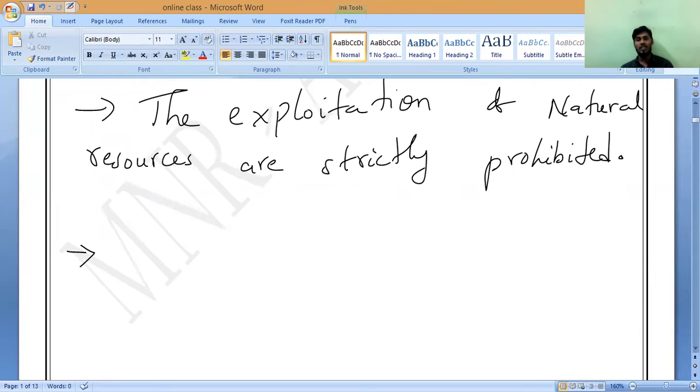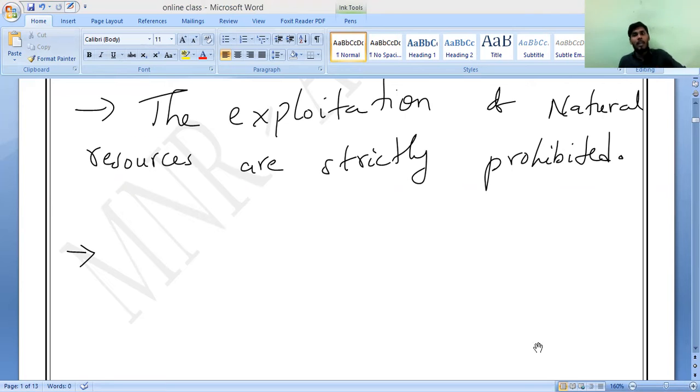Because of these national parks, what can humans get? We can get enjoyment. It is a recreational center for enjoyment, inspirational and educative purposes. Correct?